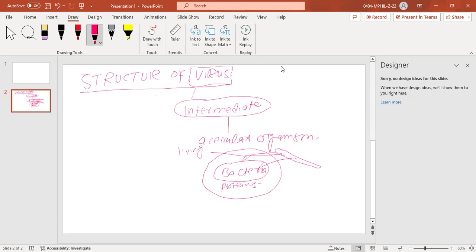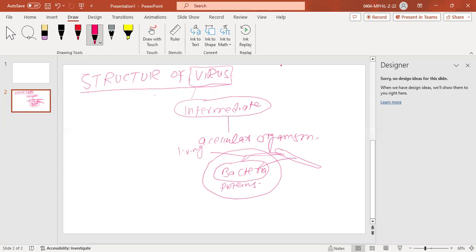That's why we call it living. Inside it was just a crystal. It was not reproducing, it was not dividing. But once it gets into the cell of an organism, it starts division. How? Because it will take over the protein synthesis machinery of the bacteria or any other cell, and it will start to synthesize its own structure.